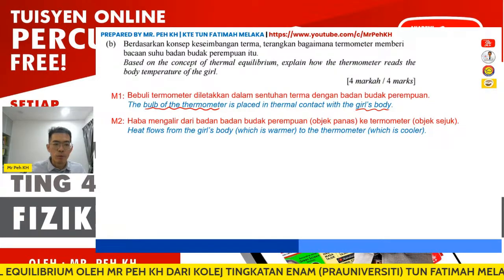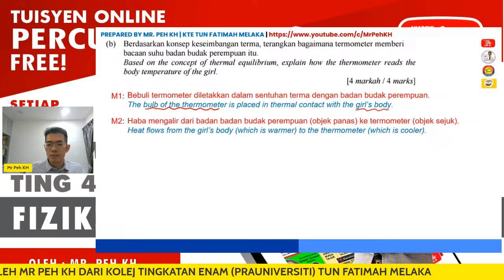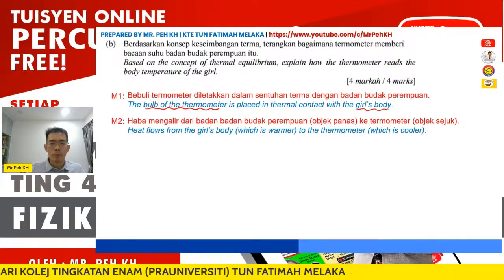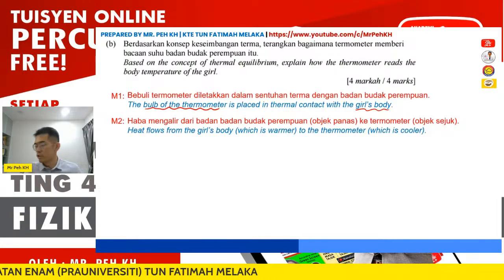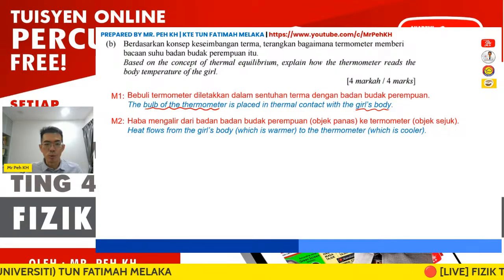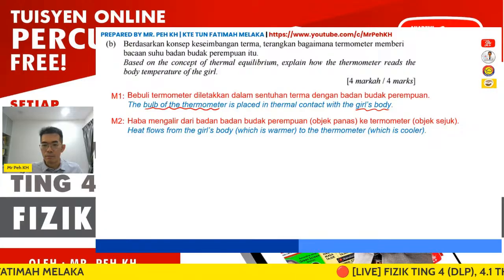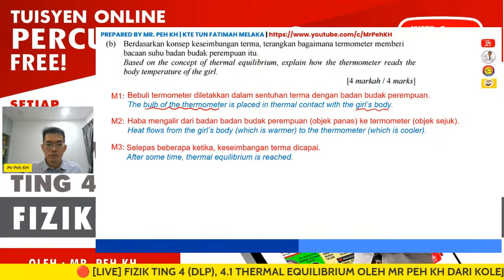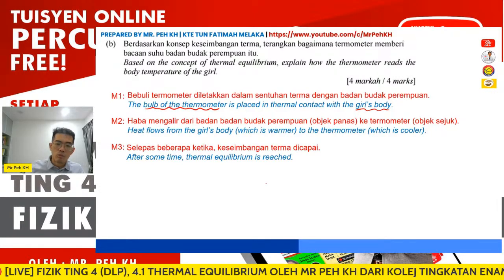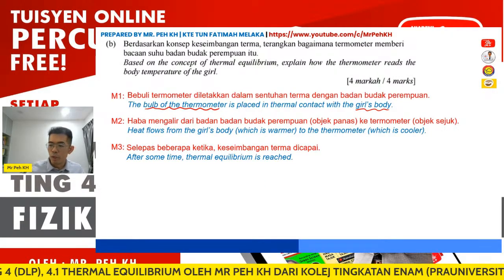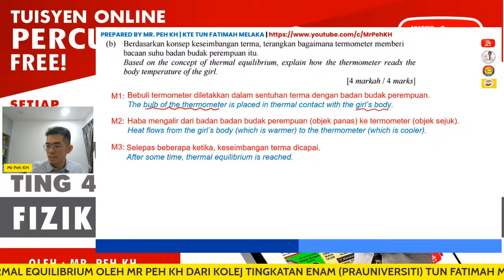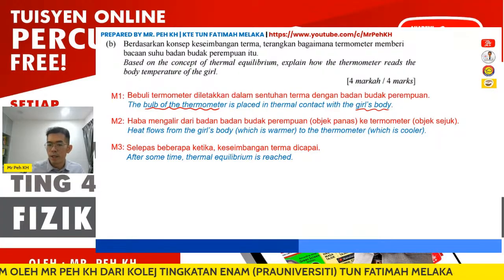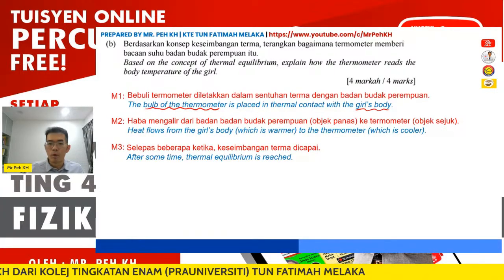Okay, then second mark, we have to state the heat flows from the hotter region to the colder region. Okay, so the hotter region will be the girl's body, and then the colder place will be the thermometer. Okay, then after a while, the thermal equilibrium will be reached. So here we have 2 conditions, you have to discuss the net heat flow is 0, and then the temperature for both objects here will be the same.